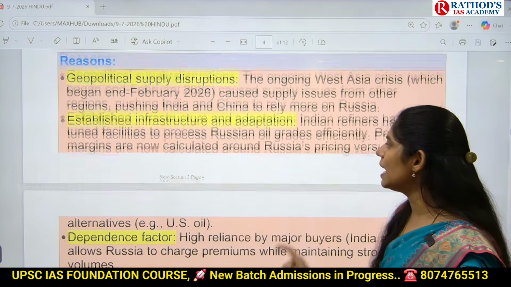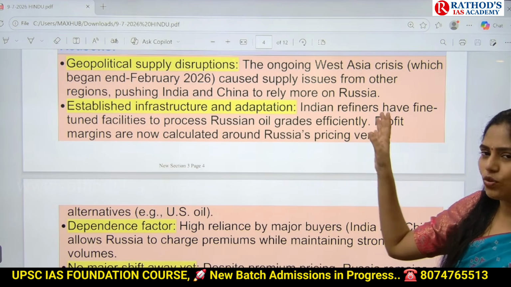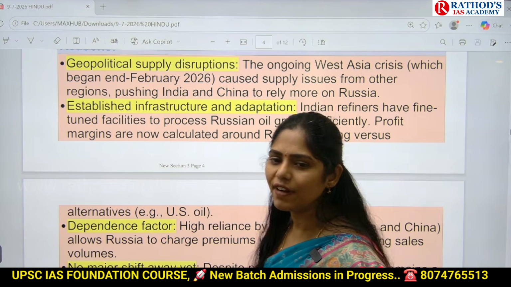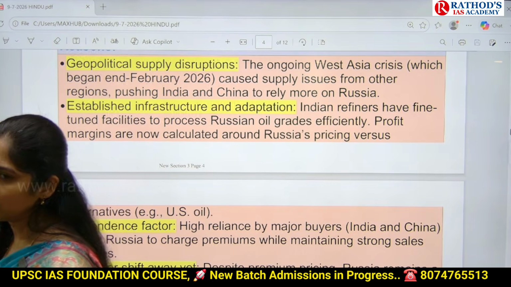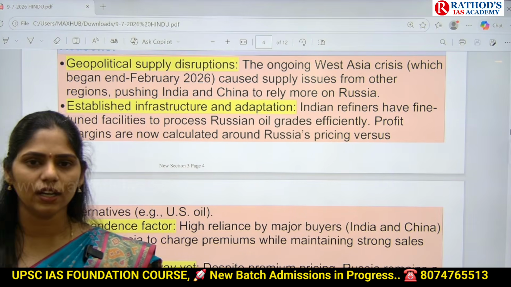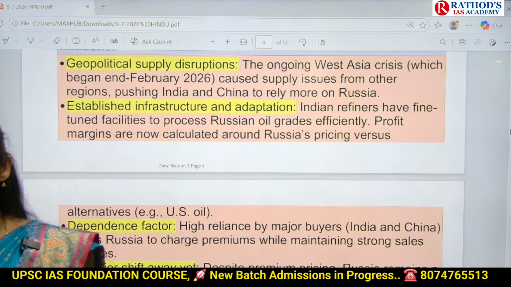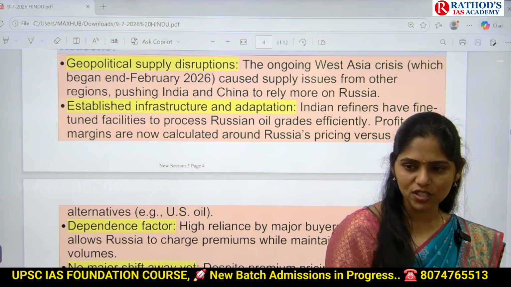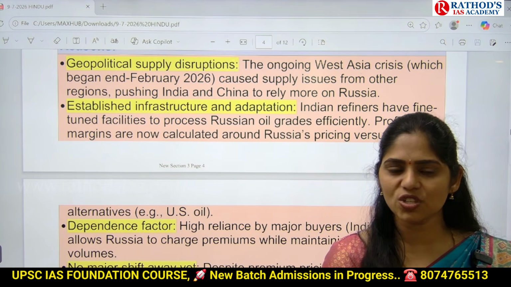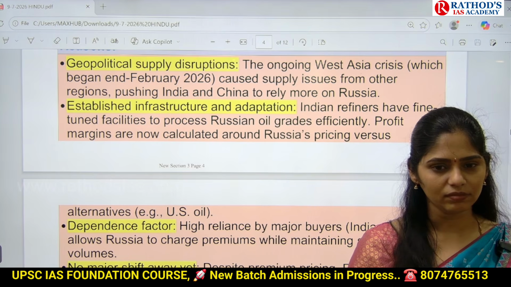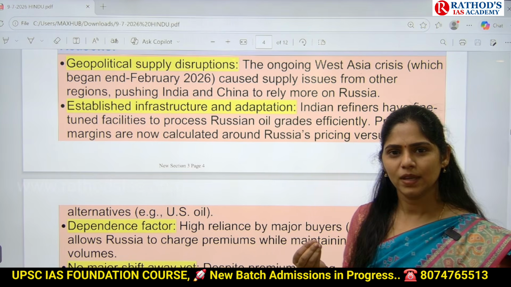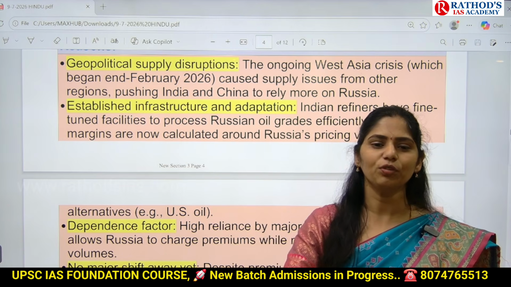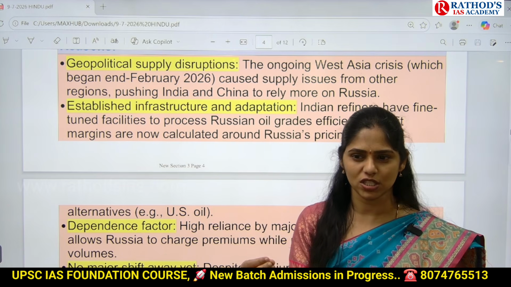And next one is established infrastructure and adaptation. Whatever Indian refineries are there, whatever systems we have, for example fractional distillation systems, they have been adapted to this oil of Russia. The major problem here is with Venezuela oil. Venezuela has the largest oil reserves in the world. But the problem with Venezuelan oil is that it is very thick. Viscosity is very high. You know viscosity, right? If you take honey and pour it, it will not move as freely as oil. That is viscosity.